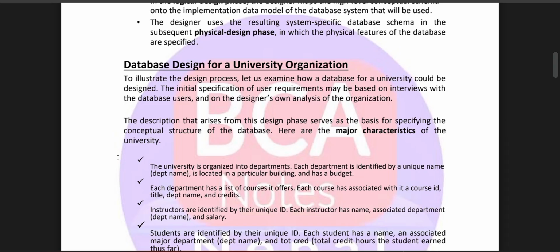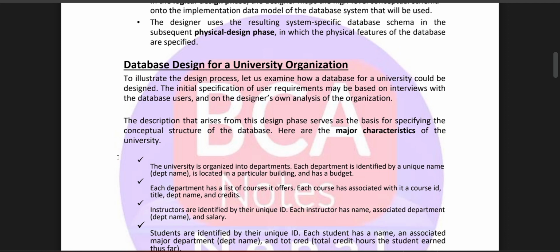The university is organized into departments, and each department is defined by a unique name. The department name is located in a particular building and has a certain budget. Each department has a list of the courses it offers. Each course is associated with a course ID.